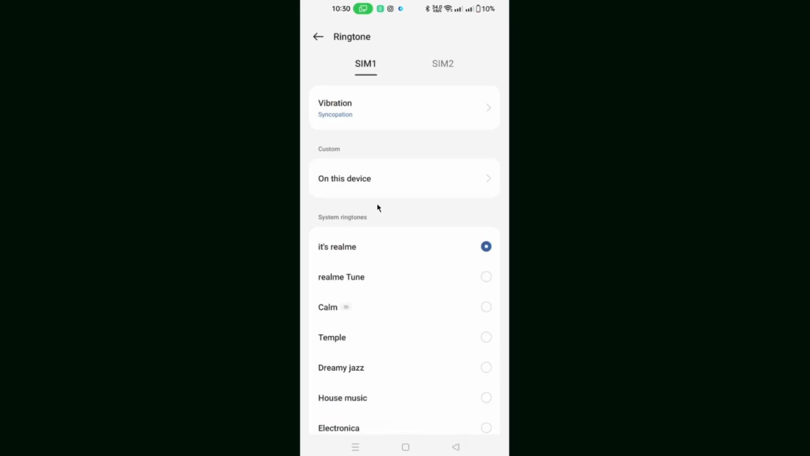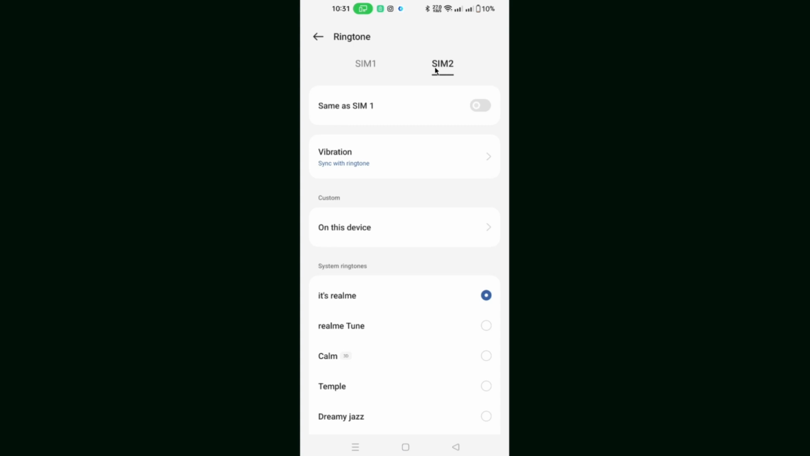You can also set individual ringtone for individual SIM. So this is for SIM 1. And now if you want to set a different ringtone for your SIM 2, then you have to click on here and you can select them from here.